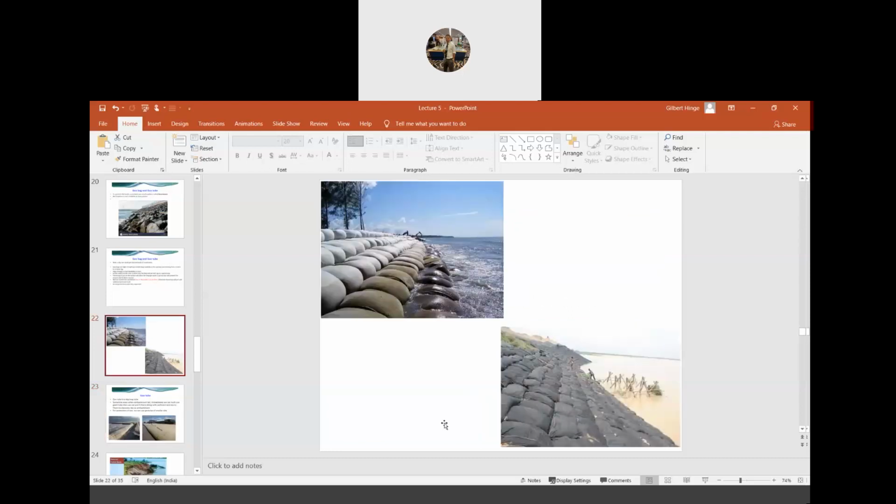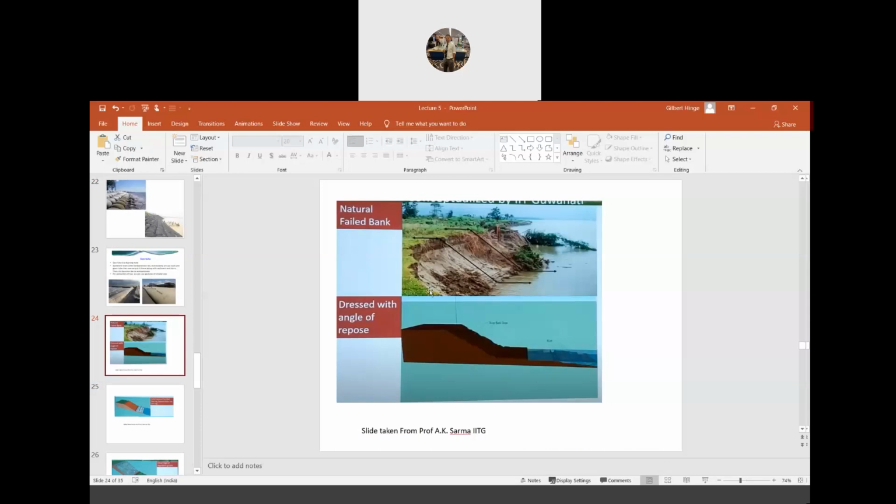This geobag also is very common in Assam, especially along the bank of Brahmaputra. You'll see this kind of structures being placed in order to prevent the bank erosion. So I will again now walk you through one of the practical applications that is being carried out by IIT Guwahati.